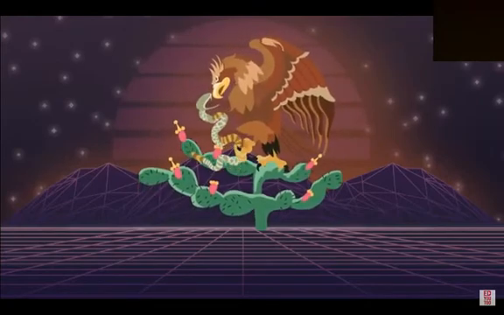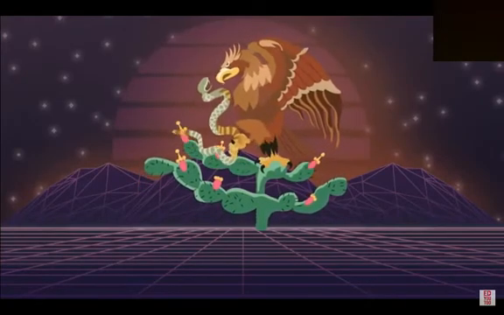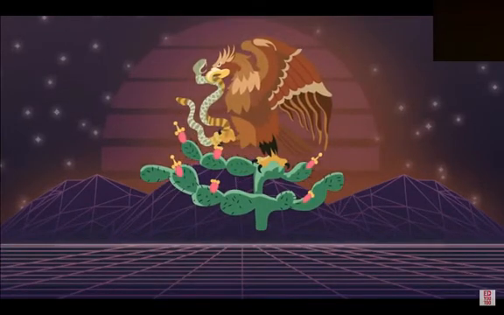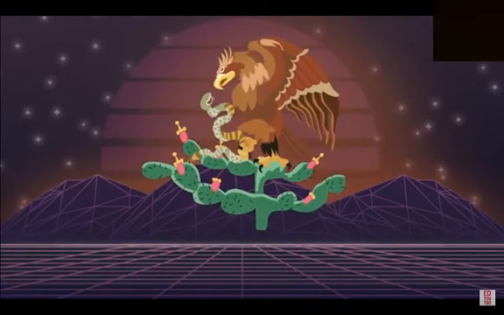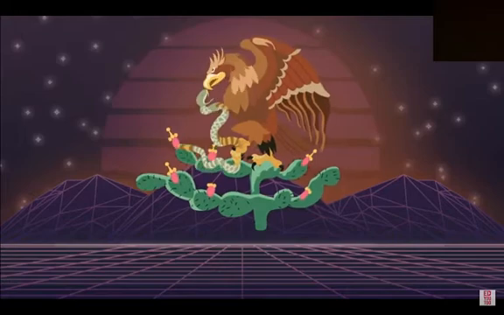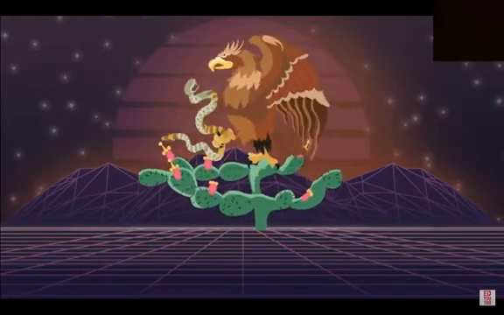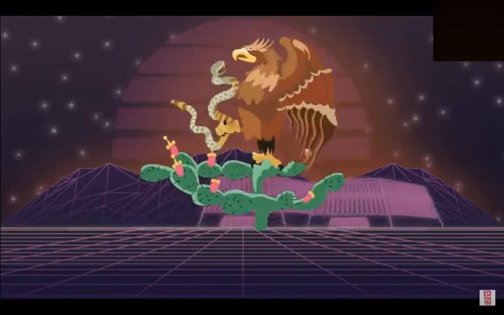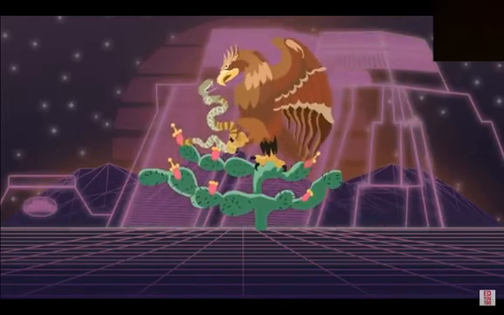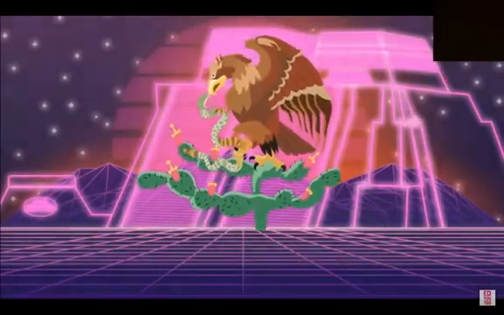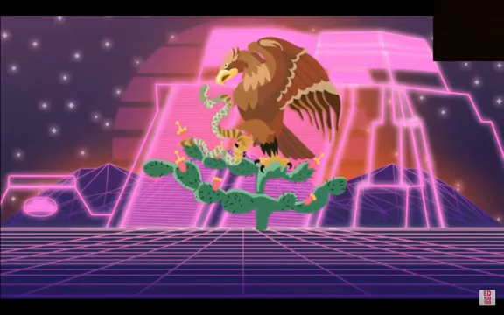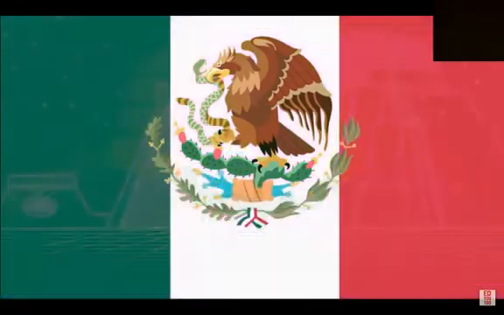When the Mexica were traveling around Mesoamerica, they searched for this mythical eagle to find where they should build their city. When they found it, the Mexica built the city of Tenochtitlan on an island surrounded by Lake Texcoco. This image of the eagle, snake, and cactus appear on the flag of Mexico today.